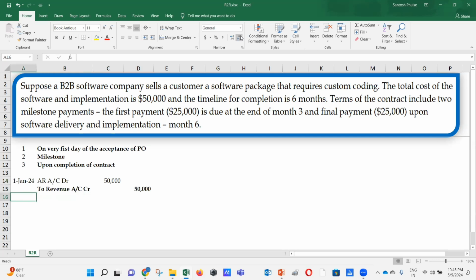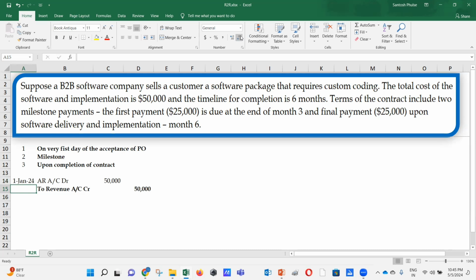So what you have to do here, you have to consider the revenue for every month. If it's 50,000, you have to divide it by 6, and that much is going to be considered as revenue for that month. Then what are you going to do with the remaining amount? Where are you going to take that amount? That's going to be parked towards the deferred revenue.